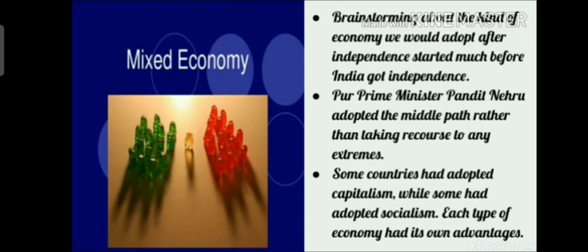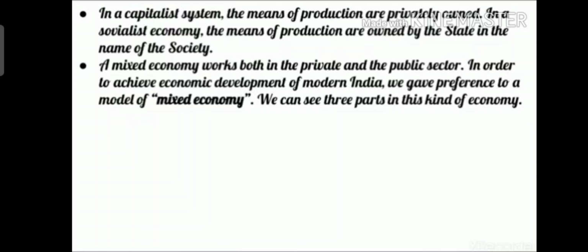Whereas in the private sector, the industries are owned by private industrialists. Of course, the government supervises and controls them too, for example, consumer goods. So this is called the public and private sector.